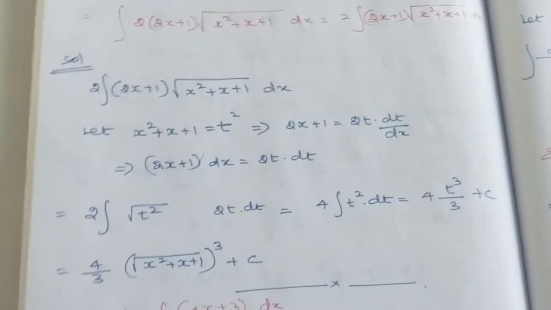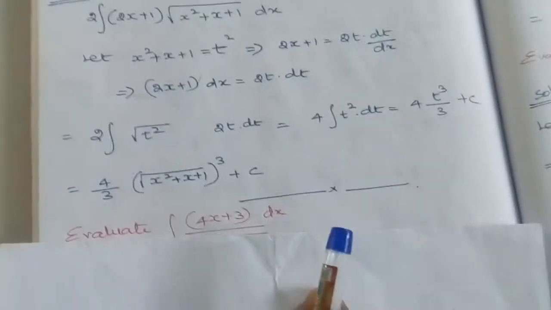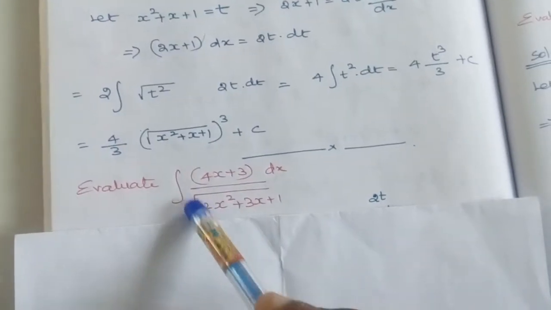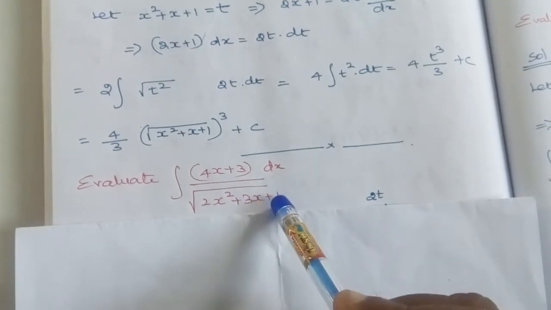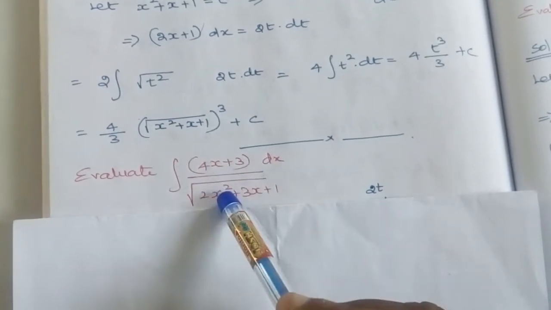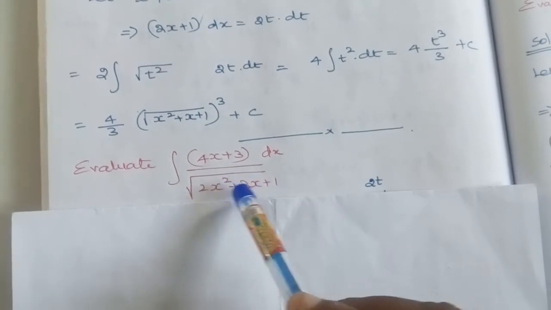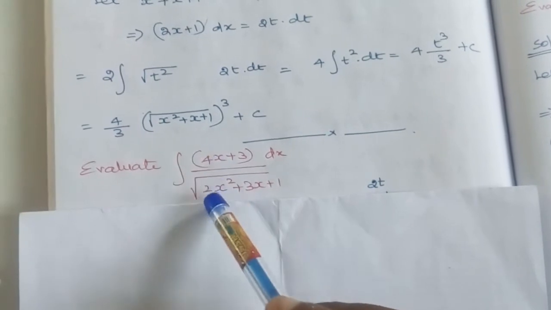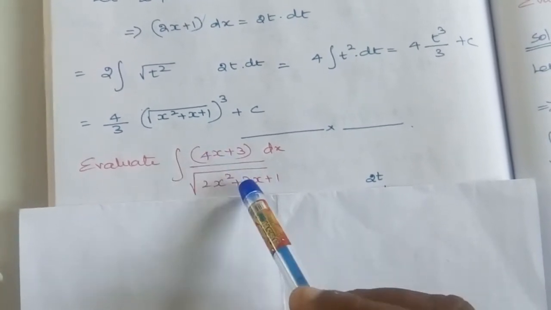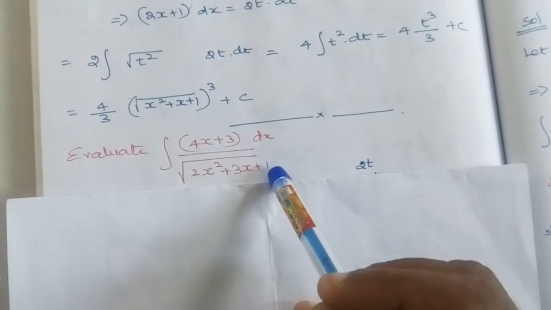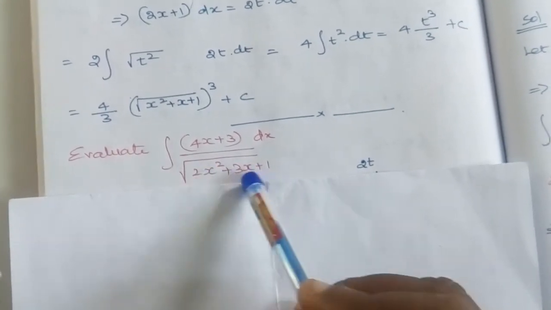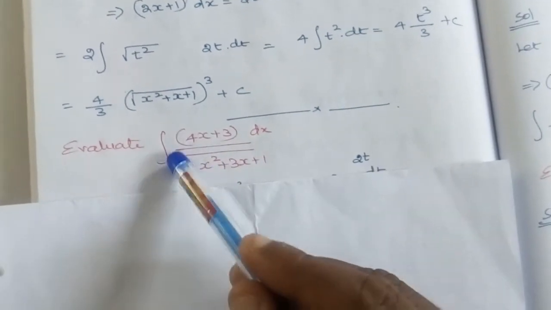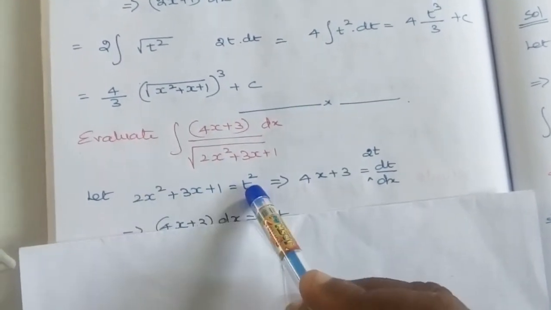Now we will move on to the next question. The next question is, evaluate the integral of (4x + 3) divided by the square root of (2x² + 3x + 1). You know that this function is a composition function, in which 2x² + 3x + 1 is the first function. We will check when we take the derivative. The derivative of 2x² is 4x, the derivative of 3x is 3, and the derivative of the constant is 0. Hence, this 2x² + 3x + 1 can be considered as t², because here we have a square root.